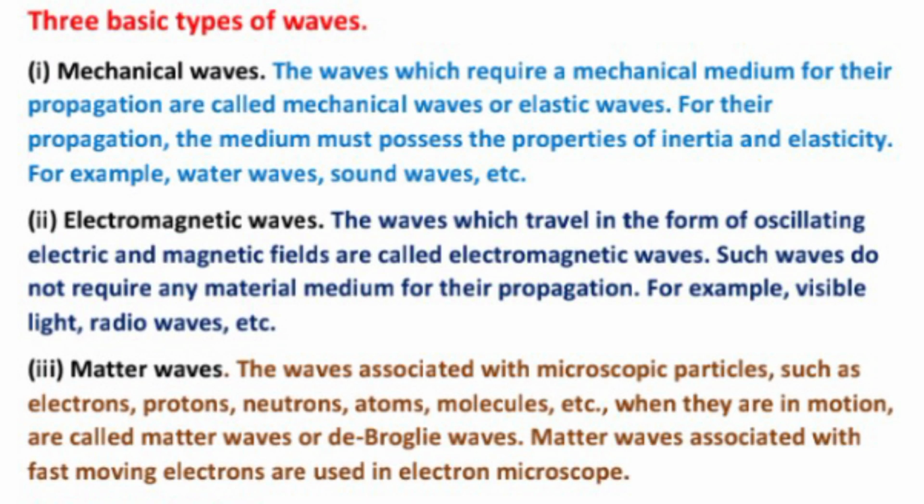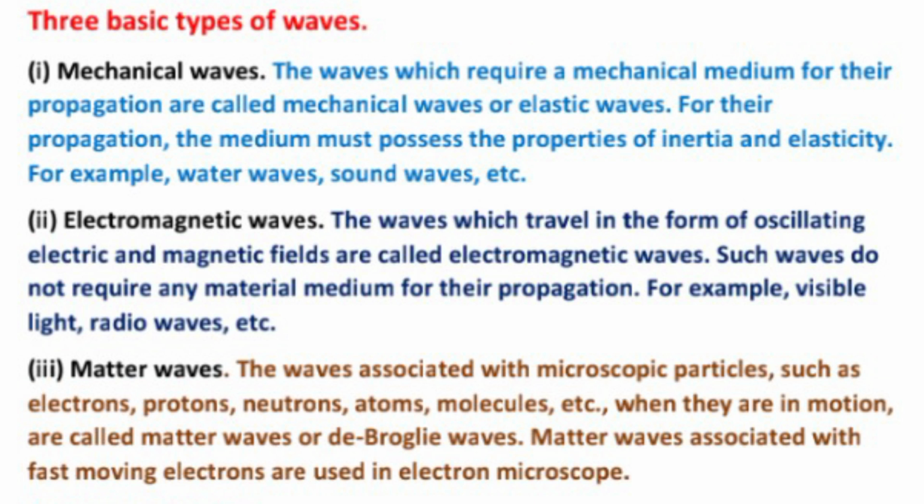Three basic types of waves. There are three types of waves. First is mechanical wave. The waves which require a medium for their propagation are called mechanical waves or elastic waves. For their propagation, the medium must possess the properties of inertia and elasticity. For example, water waves, sound waves.